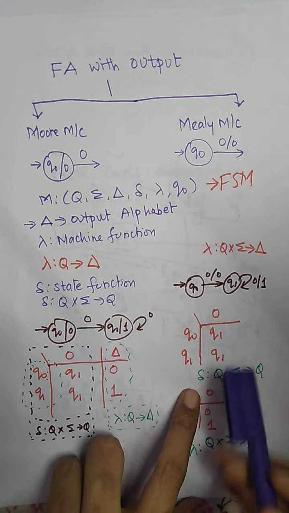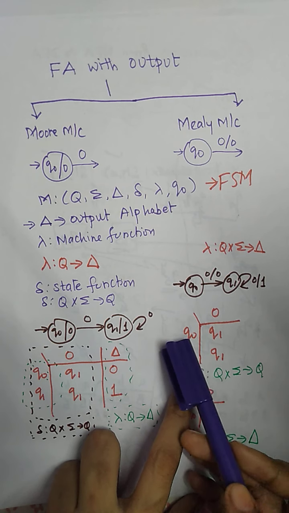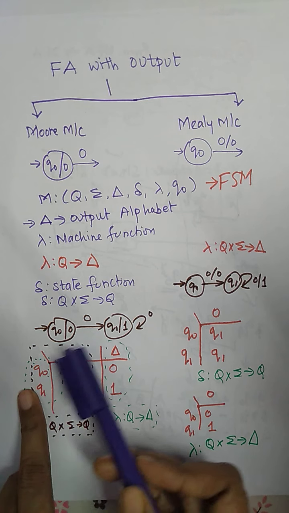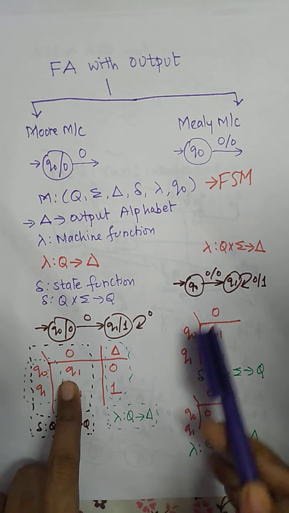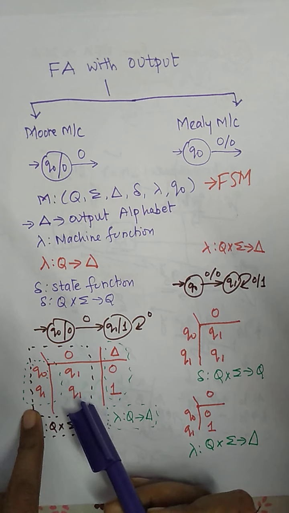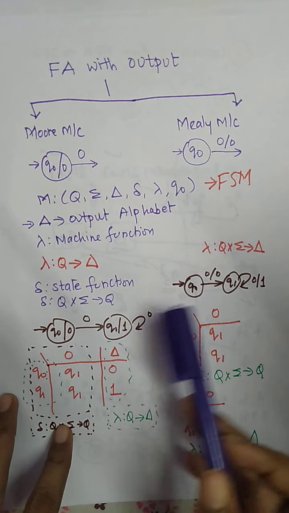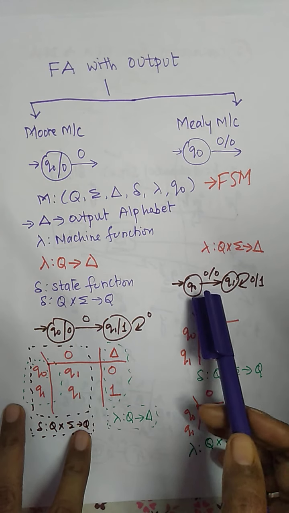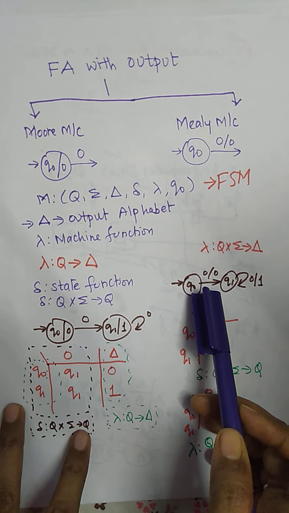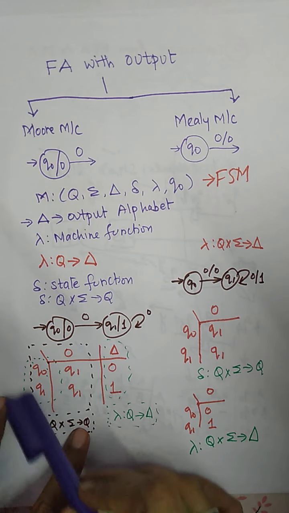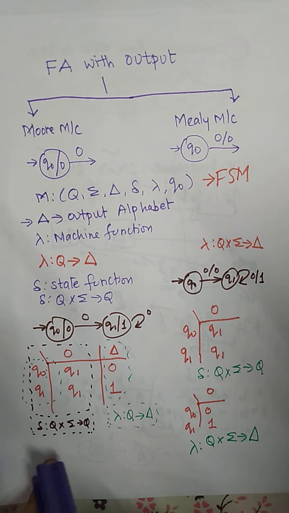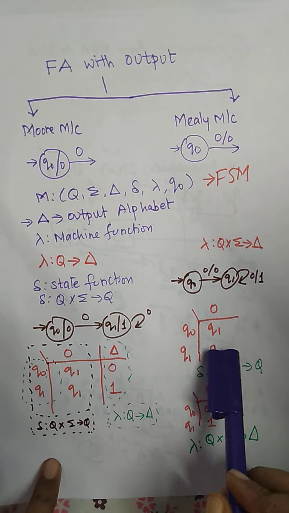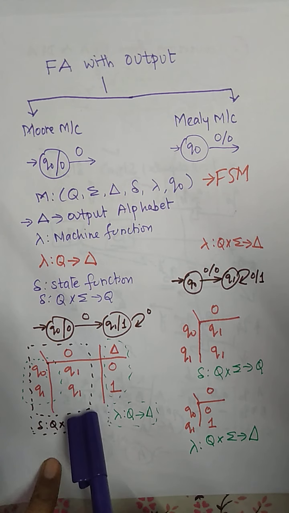If we consider the state function of the FSM, q0 on 0 goes to q1. The same thing we write here in the case of the Moore machine: q0 on 0 goes to q1, and q1 on 0 goes to q1. The diagram is the same, but the difference is that in the Moore machine the output is written within the state, whereas here the output is written on the transition. This is what we marked with the brown pen. This is your state function written here in the case of FSM. The same thing we have to draw here.